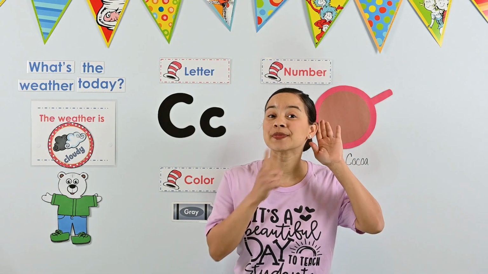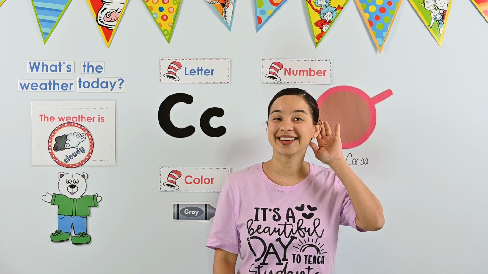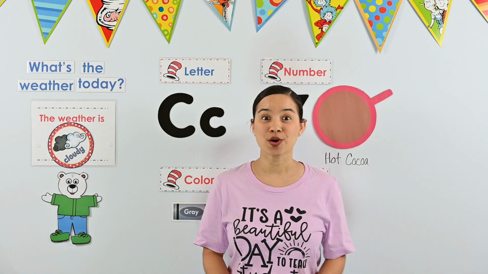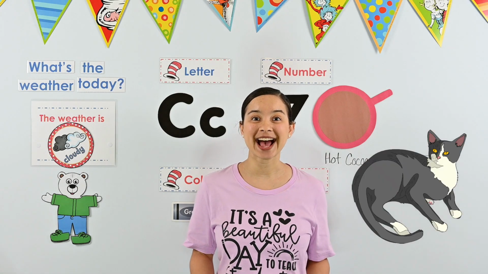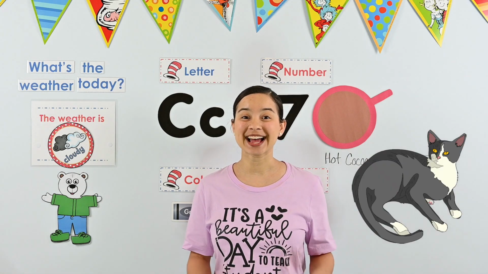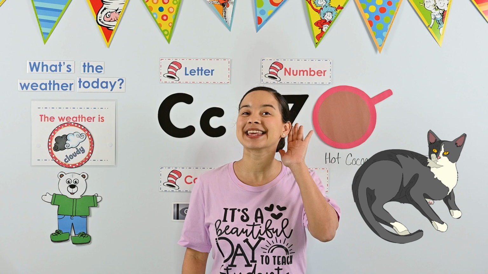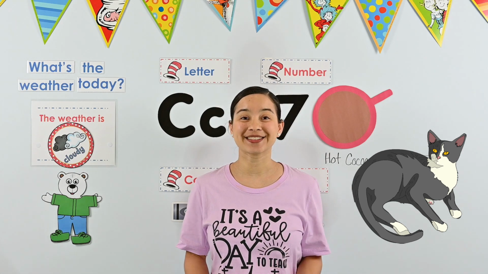Can you say it with me? K. Great work. The letter C makes the K sound. Yesterday, we looked at a cat. We said that cat starts with the letter C because we hear the K sound at the beginning. Listen, cat. Did you hear the K sound?